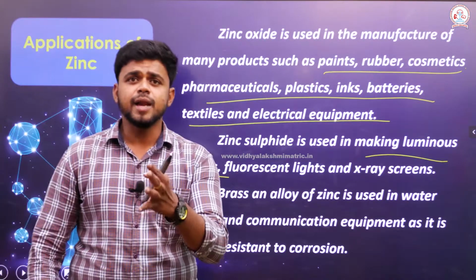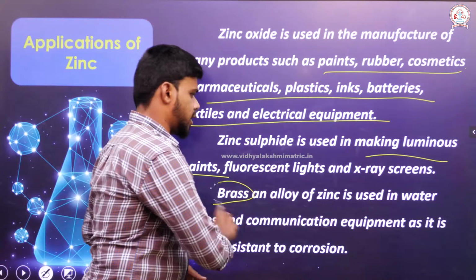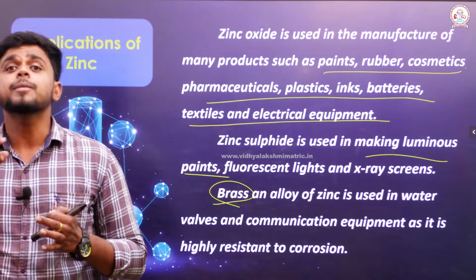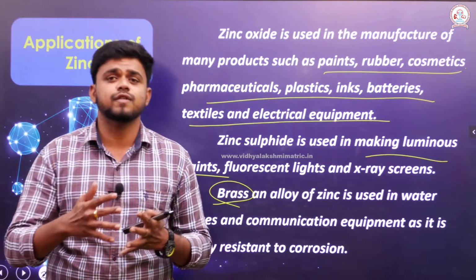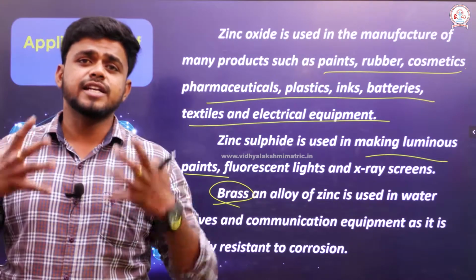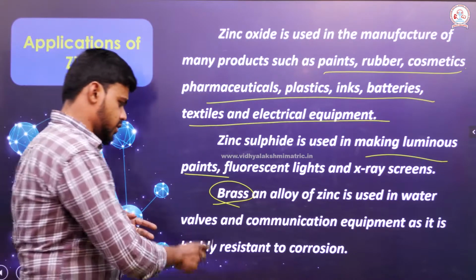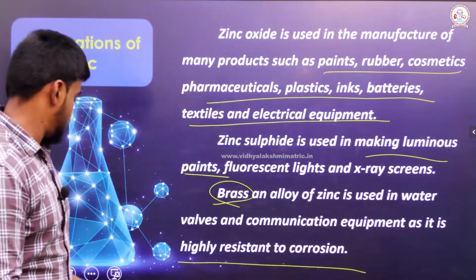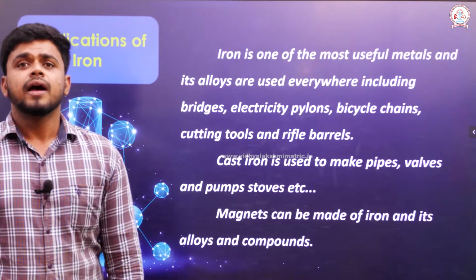With the help of zinc, I can also manufacture an alloy called brass, which is widely used as communication equipment, which means telephonic equipment and for internet purposes, because it is also stable to corrosion. It is also stable to what? Corrosion. Then, after zinc, it is iron.